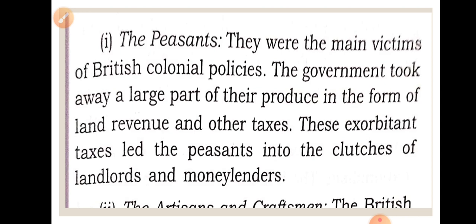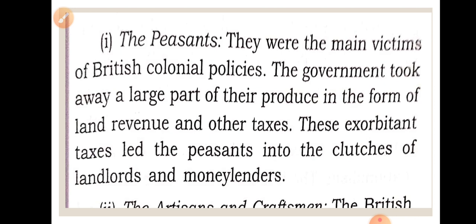If the farmers are ruined, then how can they think about betterment, how can they favor the government? So peasants turned against the British government, or resentment came into the peasants due to the high taxes and high land revenue. So this was point number 1.